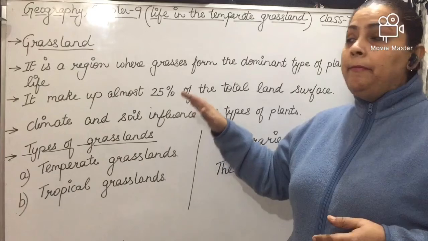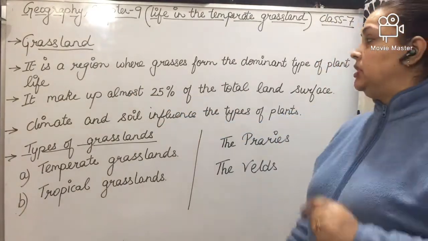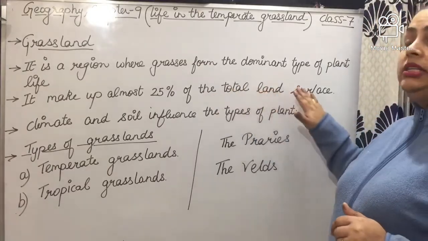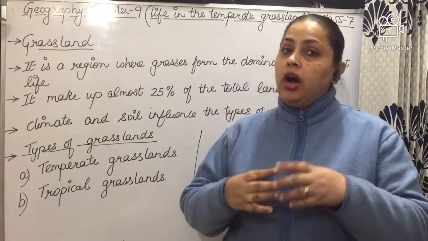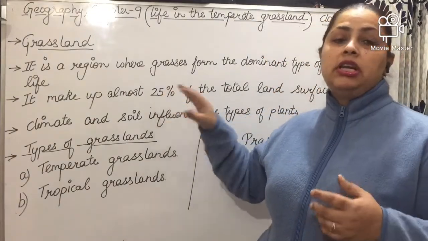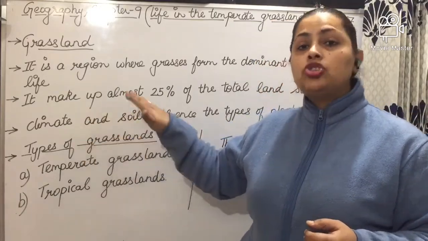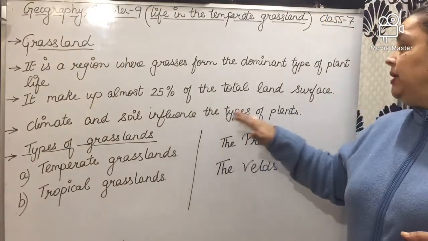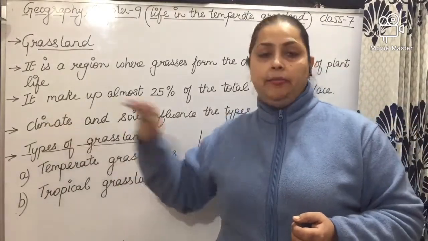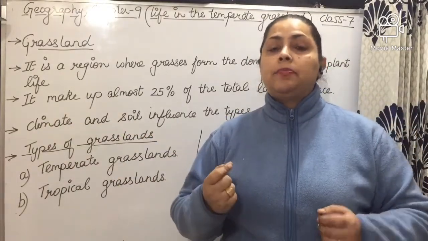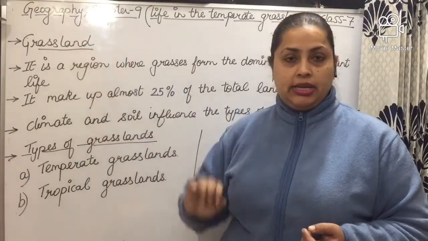Grassland makes up almost 25% of the total land surface. Means if it is 100% land surface, out of 100%, 25% is covered by grass. Climate and soil influence the type of plants. The most important thing is the climate. Climate plays an important role in the formation of the grassland.